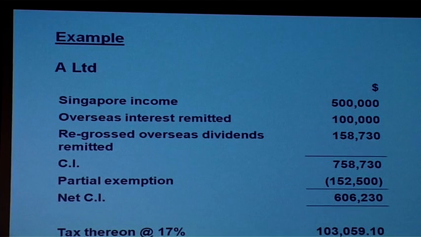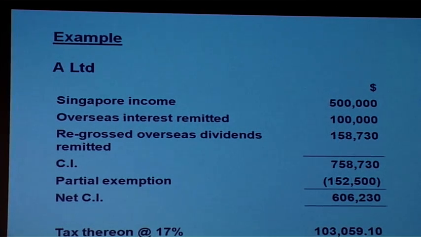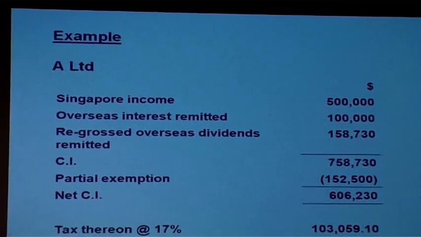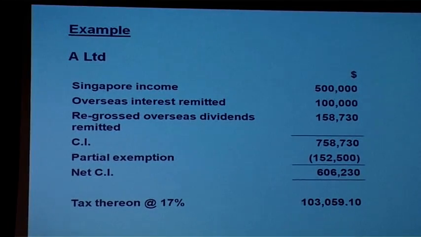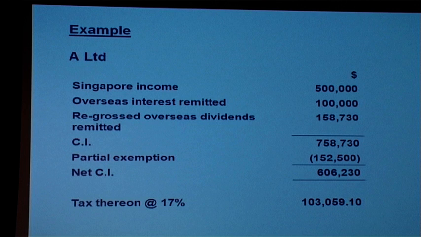So when we compute the tax for A Limited, we must take into account the regrossed overseas income. So our total chargeable income is 758,730, less partial exemption of 152,500. We have tax payable of 103,059.10. Now, foreign tax credit, we must claim source by source up until now.